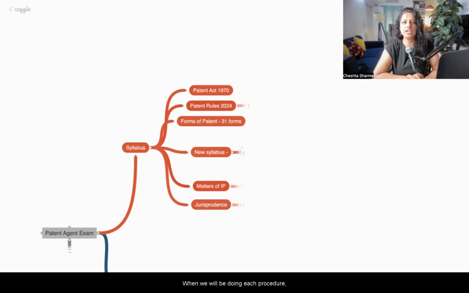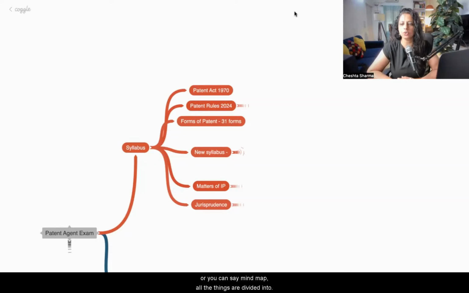When we do each procedure, for example, one day we will do the procedure of patent filing, one day the procedure of opposition, one the procedure of compulsory license. As we move on to different procedures, or we can say different flow charts, because for our understanding I've created a lot of flow charts, mind maps and diagrams.